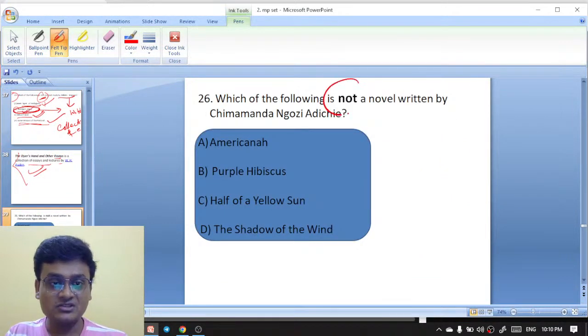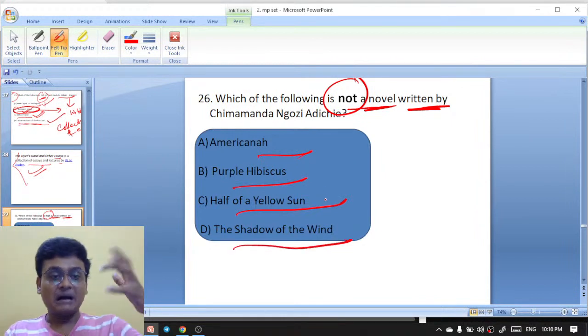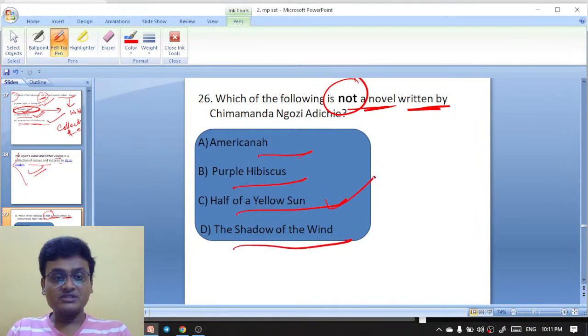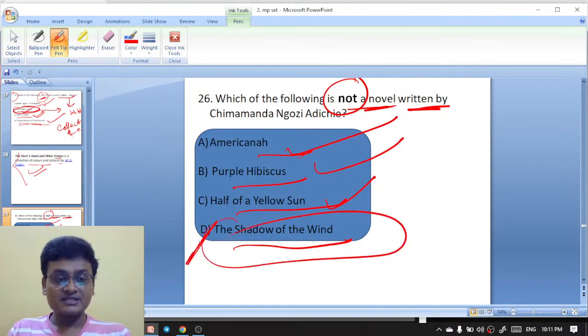Which of the following is not a novel written by Chimamanda Ngozi Adichie? Americanah, Purple Hibiscus, Half of a Yellow Sun, The Shadow of the Wind. Half of a Yellow Sun was written by Chimamanda Ngozi Adichie. Purple Hibiscus was also written by her. Americanah was also written by her. Whereas The Shadow of the Wind was not written by Chimamanda Ngozi Adichie. So here D is the right answer.